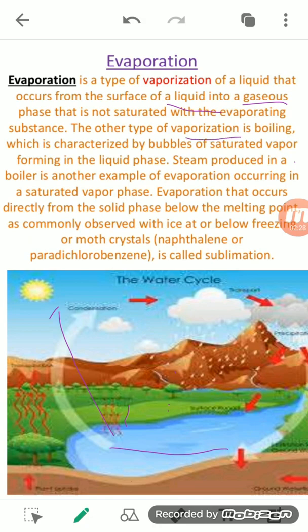Here is another type of vaporization, and that is boiling. It is better to understand what evaporation is and what boiling is. Boiling is also a change of a liquid to a gas, but it is a bulk phenomenon. Evaporation is a surface phenomenon. In simple language, when a liquid is heated, it gets converted into vapor, and that process basically defines evaporation.